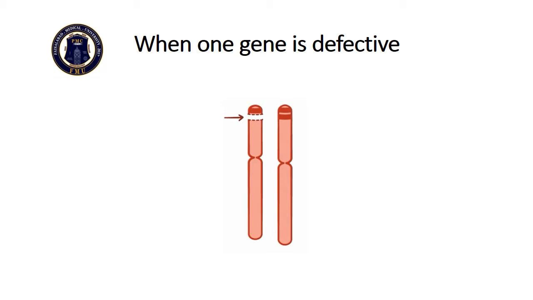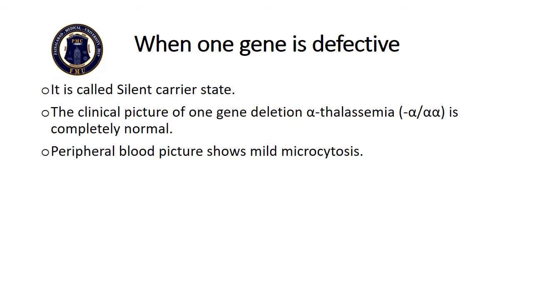Now we will discuss the clinical syndromes one by one depending upon the number of genes defected. In the first syndrome, when one gene is defective, this is called the silent carrier state, which means the clinical picture of one gene deletion is completely normal. Still, they are able to transmit the disease to the next generation. Peripheral blood picture shows mild microcytosis.